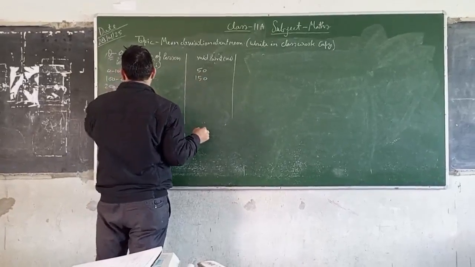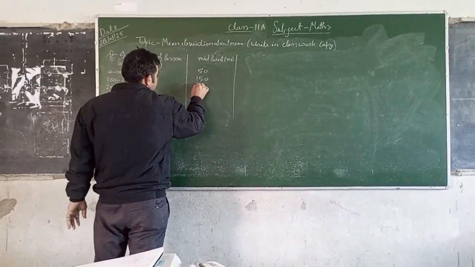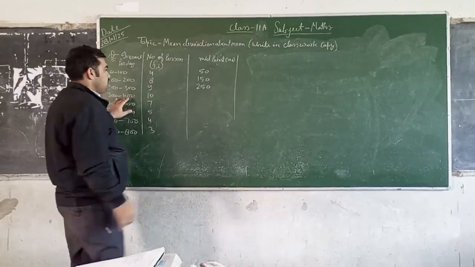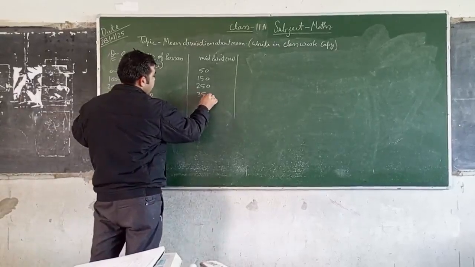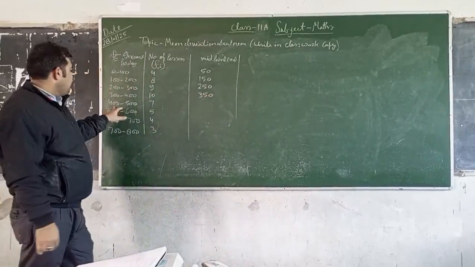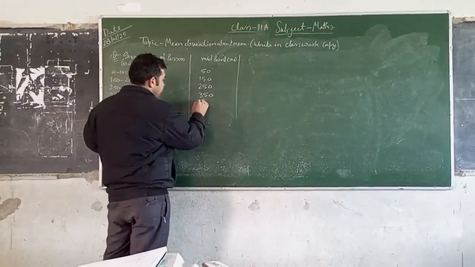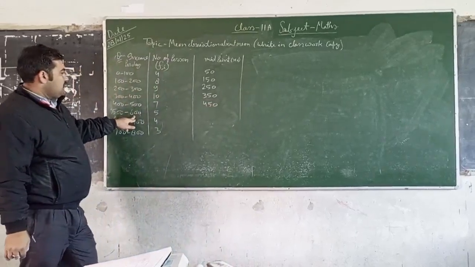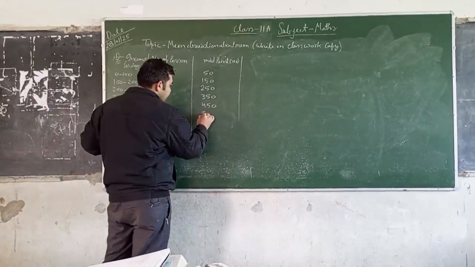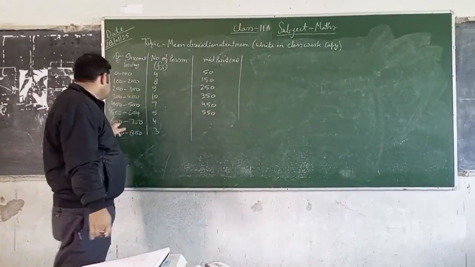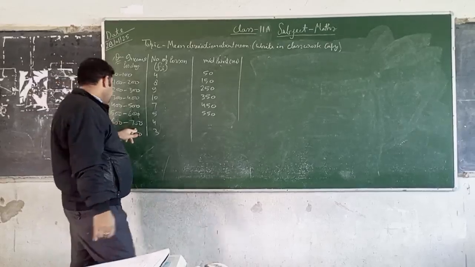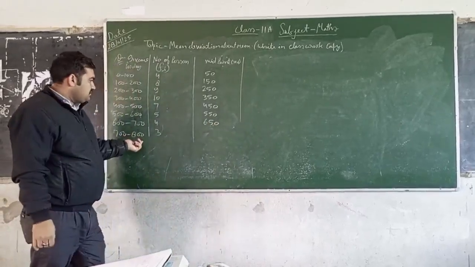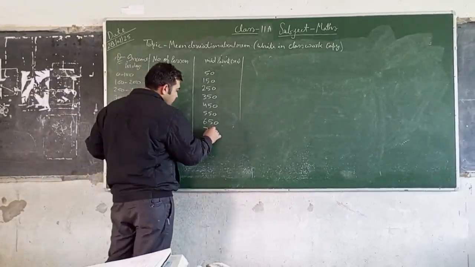Again 200 plus 300 by 2 is 250, 300 plus 400 by 2 is 350, 400 plus 500 by 2 is 450, 500 plus 600 upon 2 is 550, 600 plus 700 upon 2 is 650, and 700 plus 800 by 2 is 750.